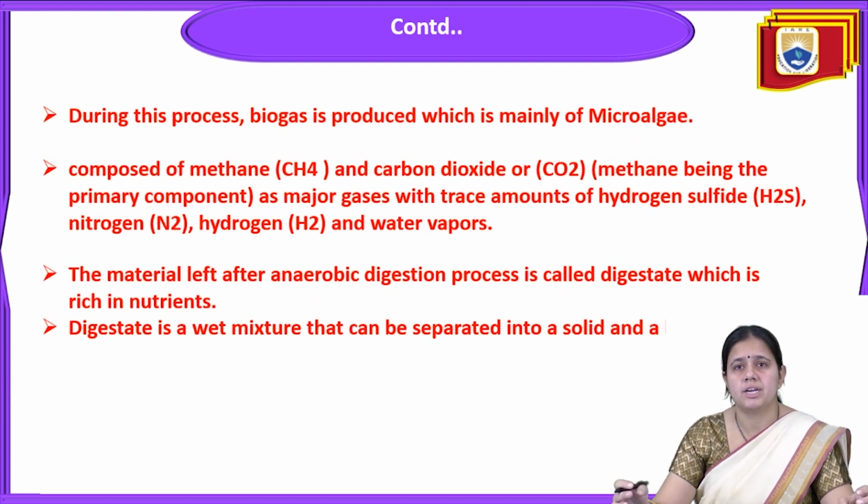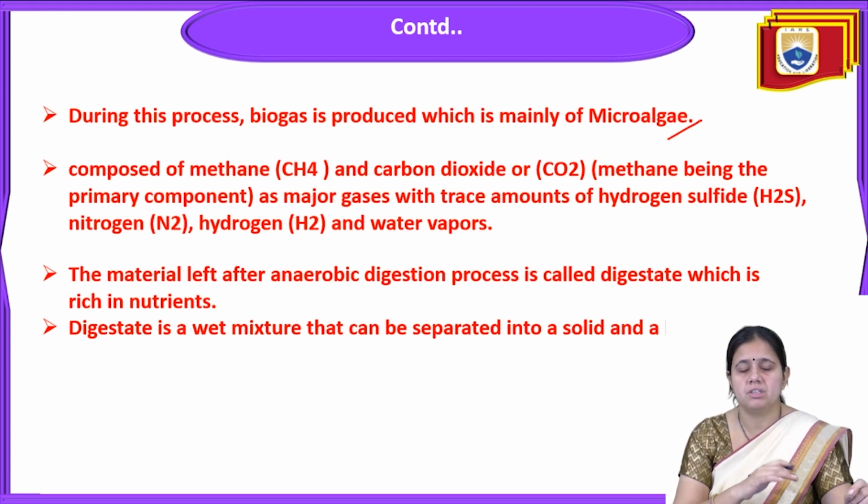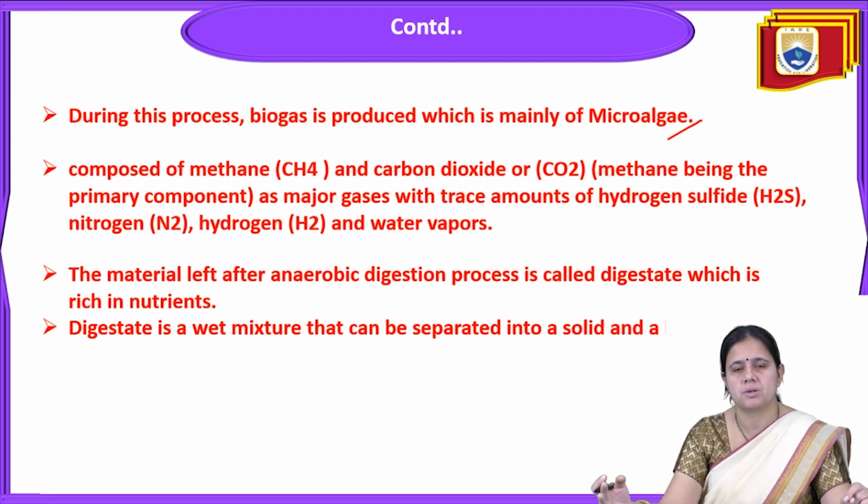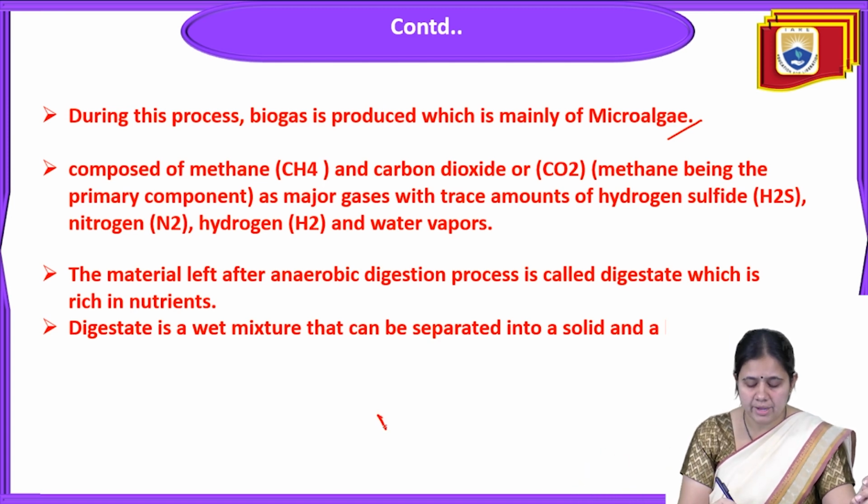During this process biogas is produced. I have explained all the steps: hydrolysis, acetogenesis, acidogenesis, then methanogenesis. When all the processes are complete, the final result that comes out is called biogas.